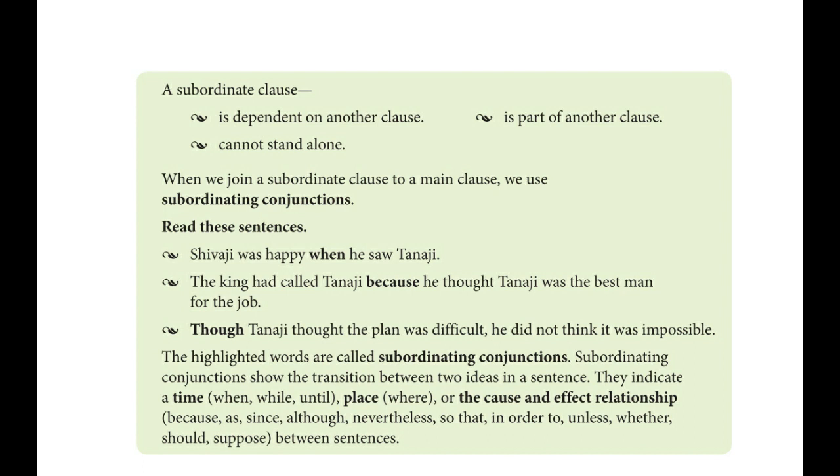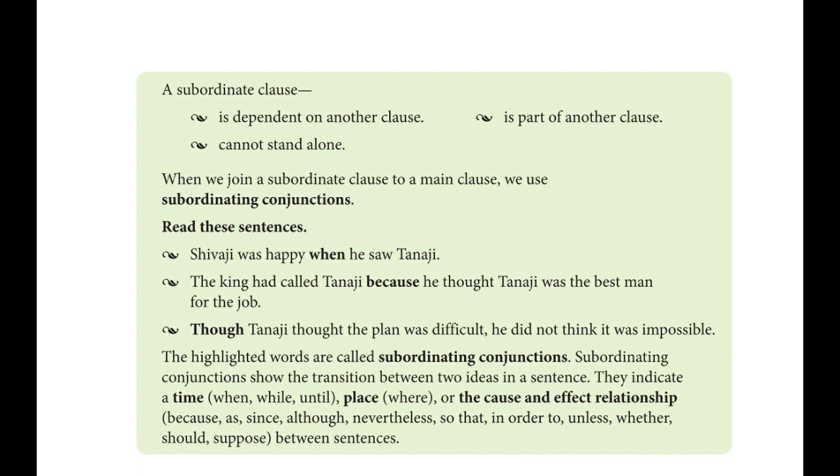Yeah, we can look at the examples here. Shivaji was happy when he saw Tanaji. So Shivaji was happy is a main clause. When he saw Tanaji is a subordinate clause. If we are saying when he saw Tanaji, it is not giving a complete meaning. Sometimes it seems like a question, when he saw Tanaji. Okay, it is not giving a complete meaning. But when this main clause is connected with the subordinate clause, Shivaji was happy when he saw Tanaji, then a new sentence is created and a new meaning is provided.